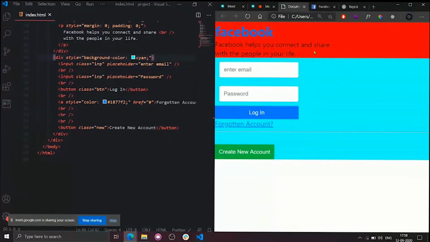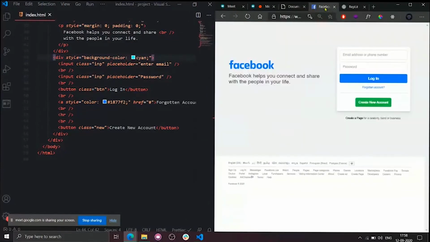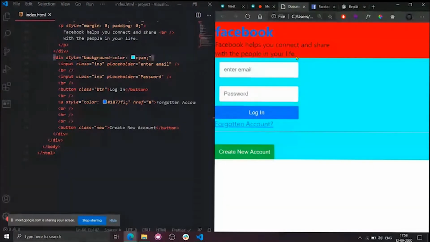So this is the entire left part and this is the entire right part. Please understand what is the color of the left part? Excellent, red color. What is the color of the right part? Cyan, very good.